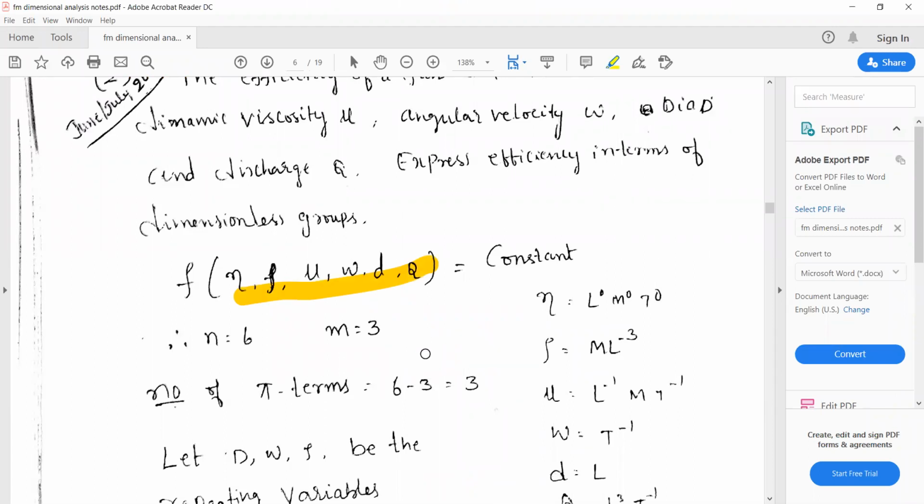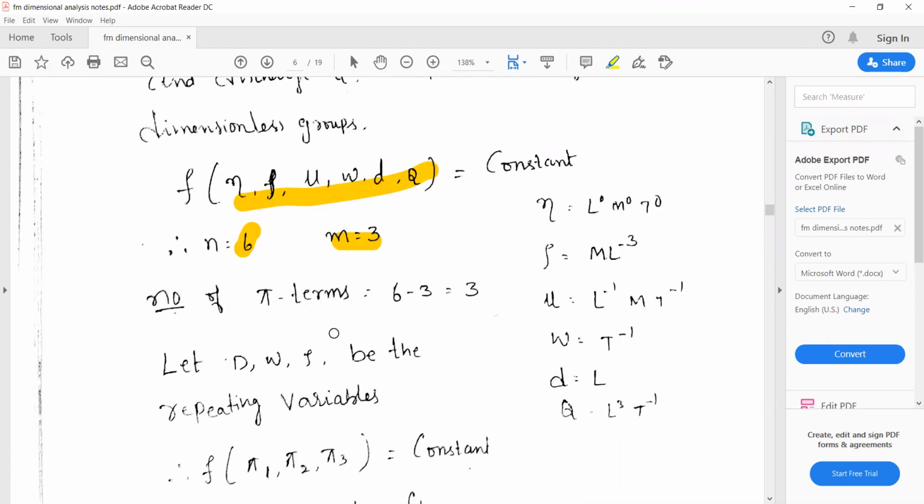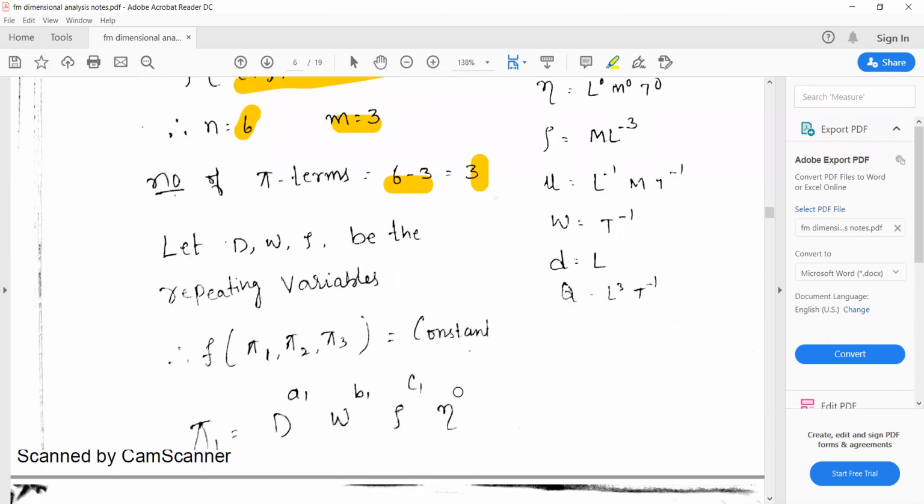How many variables are there? There are 6 variables: 1, 2, 3, 4, 5, 6. So n is equal to 6. How many fundamental dimensions are there? Mass, length, and time. There are 3, so m is equal to 3. Then the number of pi terms is n minus m. 6 minus 3 is equal to 3. That's why the number of pi terms is 3: pi 1, pi 2, and pi 3.